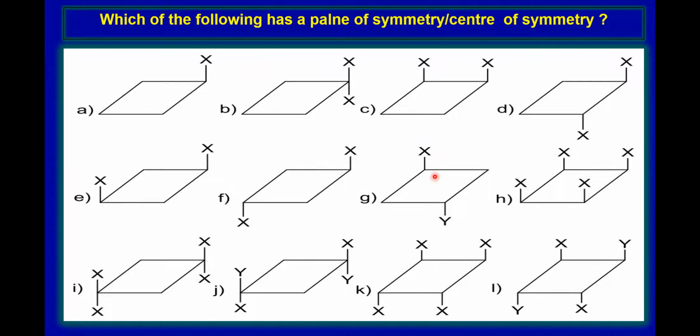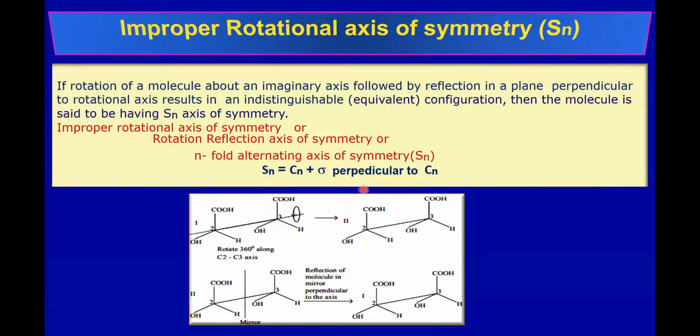You have a plane of symmetry like this. You cannot expect a plane of symmetry this way, but you can have a plane of symmetry this way, passing through the XC, XY bond. So there is no center of symmetry. It has plane of symmetry. Because these are important to identify whether a molecule is chiral or not, we need to be cautious about the plane of symmetry and center of symmetry.